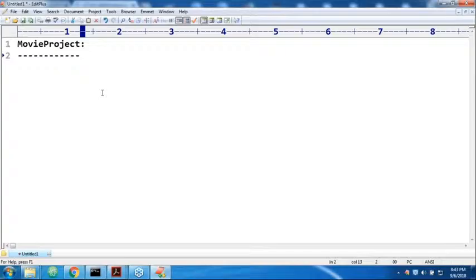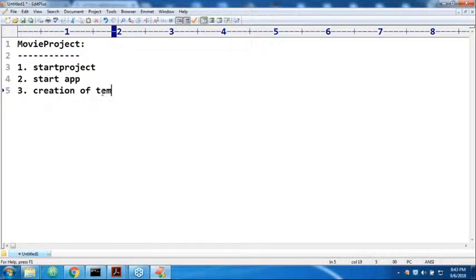What is the first step? Start the project. What is the second one? Start the application. What is the third one we have to take? Creation of the templates folder. In that, in the test app application folder, creation of template files.